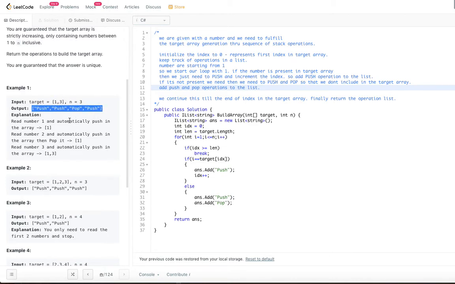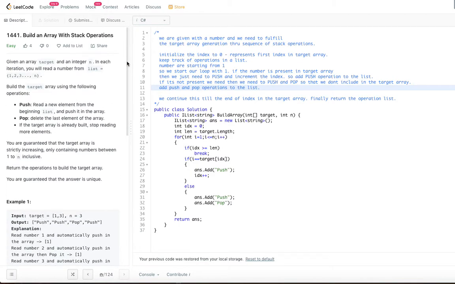So now we have to reverse engineer and come up with these operations, the pushes and pops. What we are essentially going to do is, when the element is present in the target array, we just need to push. Push is reading the element from the list and pushing it into the array. When the element is not present, we push it and pop it because we don't need that in the target array. Why do we need to pop?